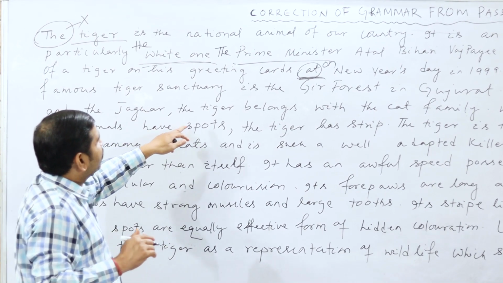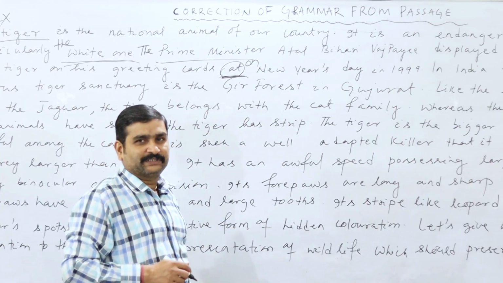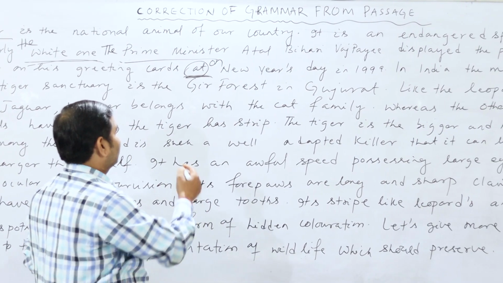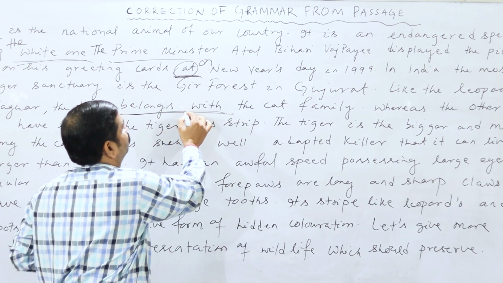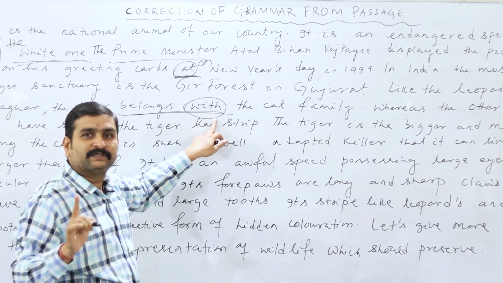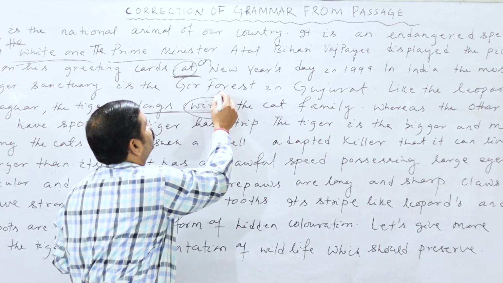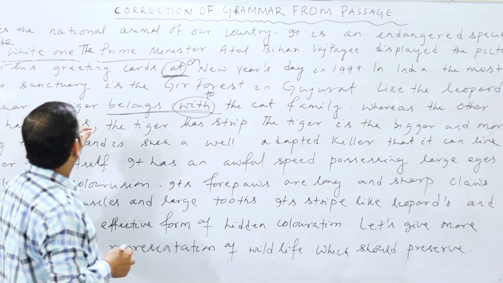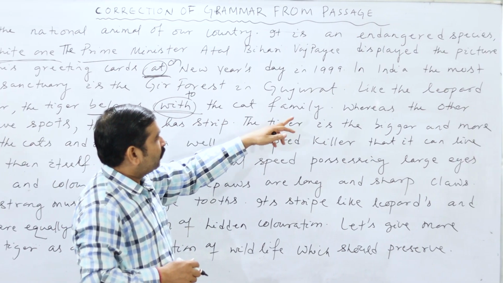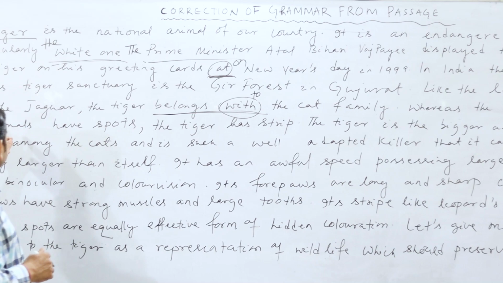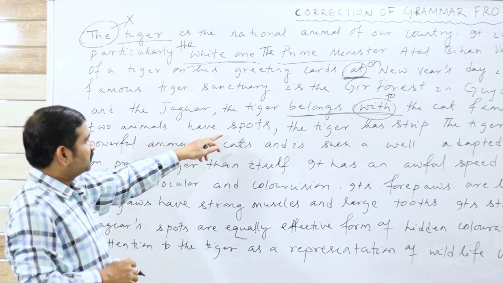The jaguar, the tiger belongs with. Look at the line. Here there is a mistake. What is that mistake? Belongs with. So this is the wrong preposition, with. So the answer is belongs to. The tiger belongs to the cat family, whereas the other two animals have spots.